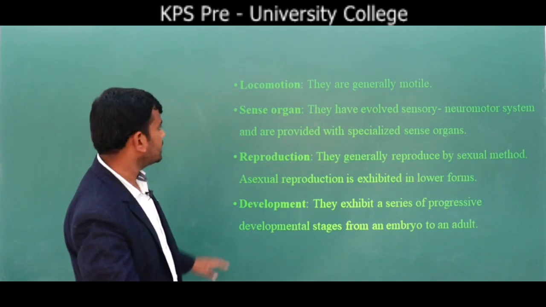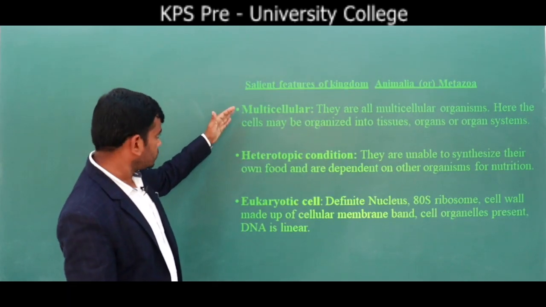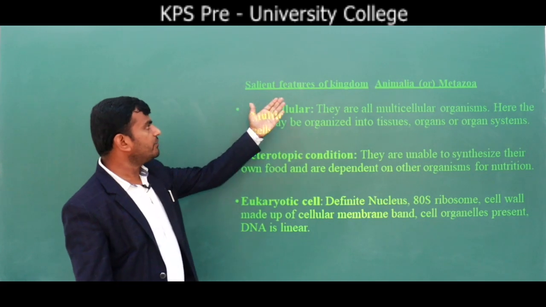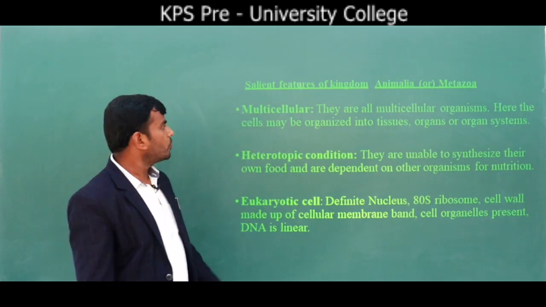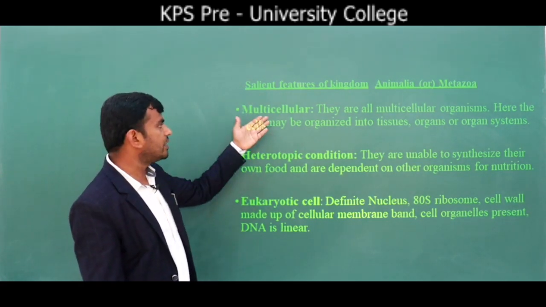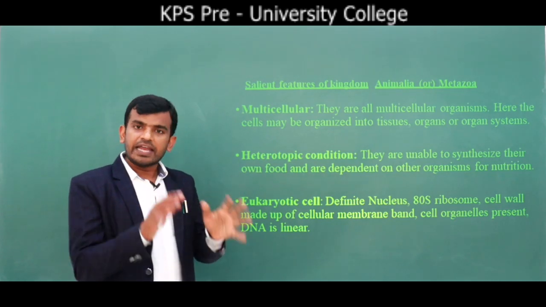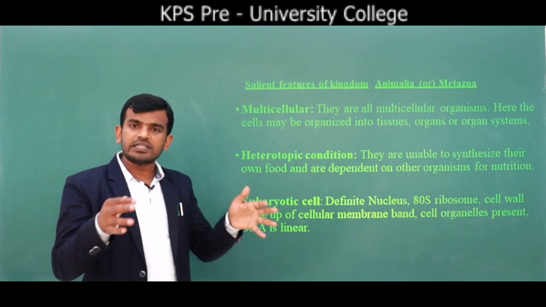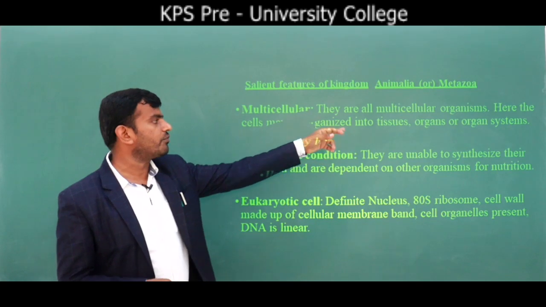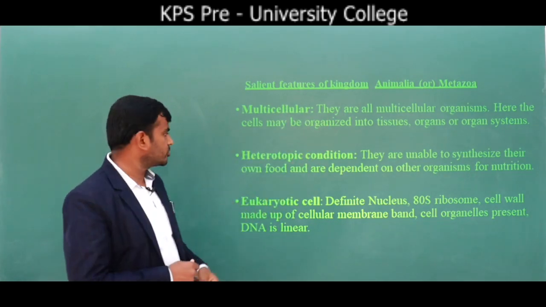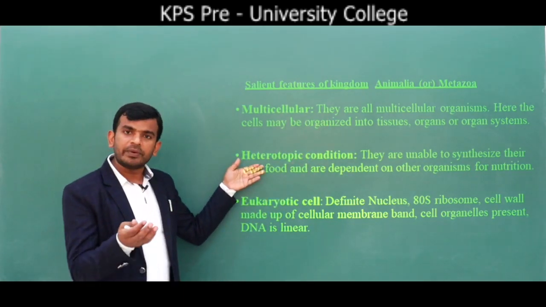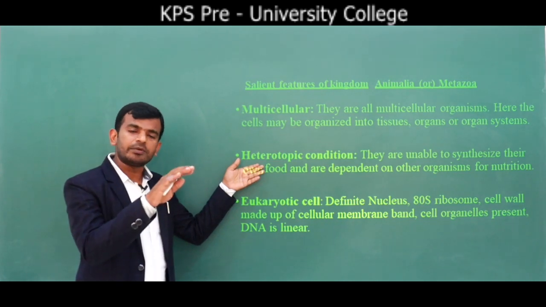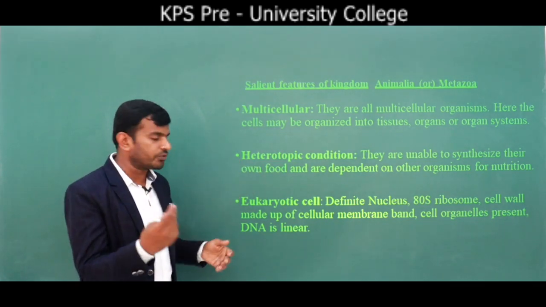Let's revise the topic once again. We are learning about the salient features of kingdom Animalia. When you see kingdom Animalia, they are multicellular. That means the animal has many cells. All cells together form tissue, they form organs, they form organ systems. And these animals depend on other organisms, either plants or lower organisms, for food and nutrition.